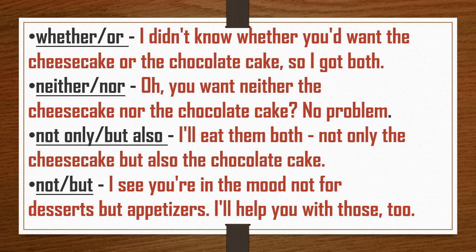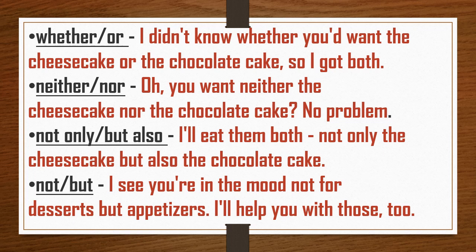So here we have used this pair of correlative conjunctions, neither and nor. Then next is not only but also. I will eat them both, not only the cheesecake but also the chocolate cake.